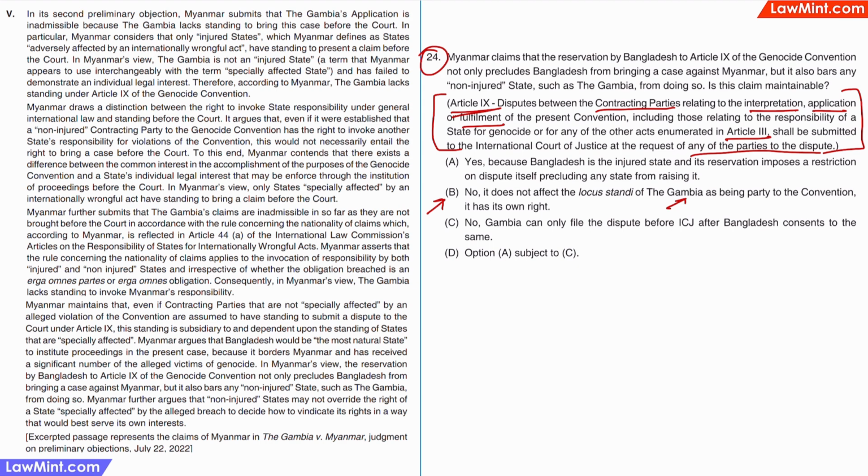The fact that Bangladesh is precluded from bringing a case or that Gambia is a non-injured state does not affect the Gambia's locus standi because it is still a party to the convention and has its own rights. Here again, the common sense approach will help us in identifying the correct answer. If it is a crime against humanity, the Gambia can definitely seek the ICJ's intervention.